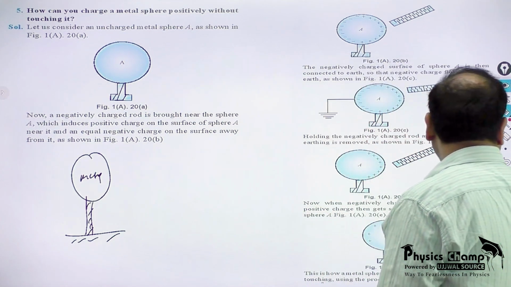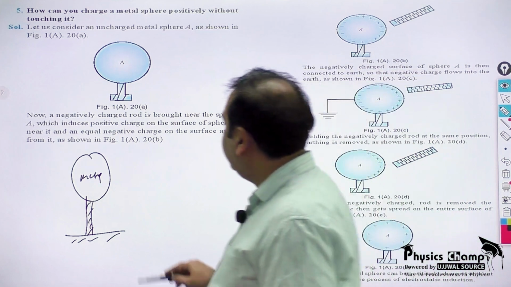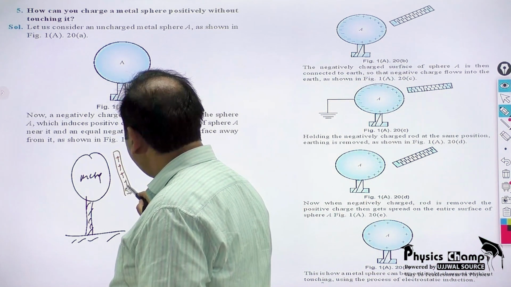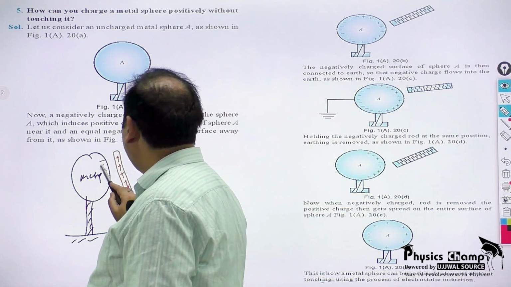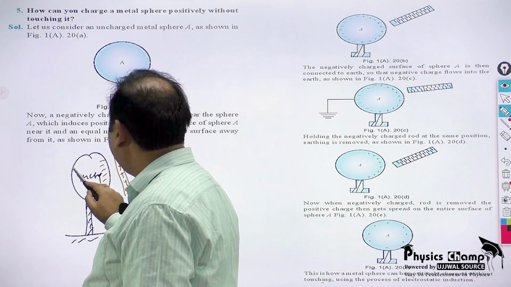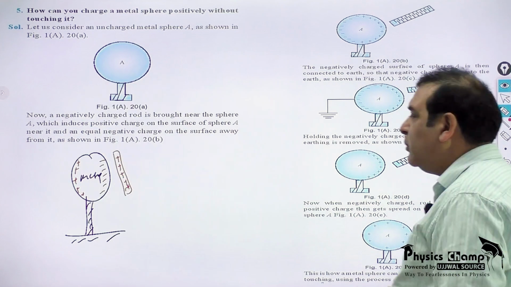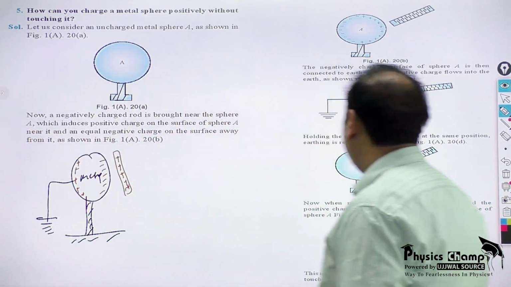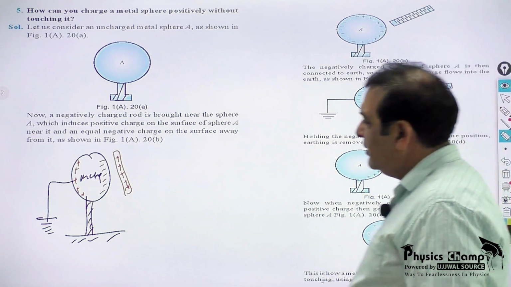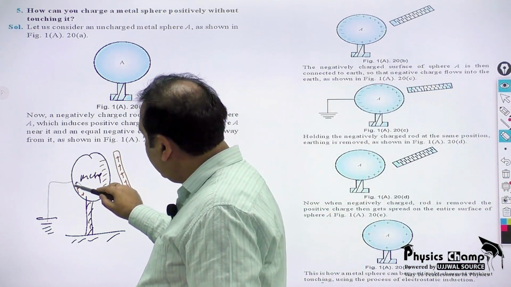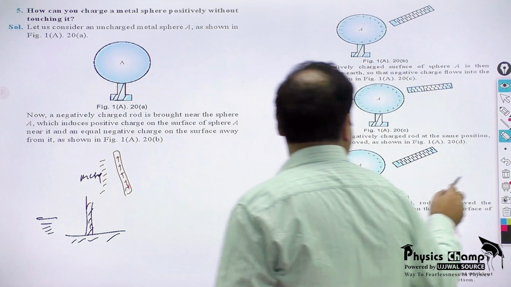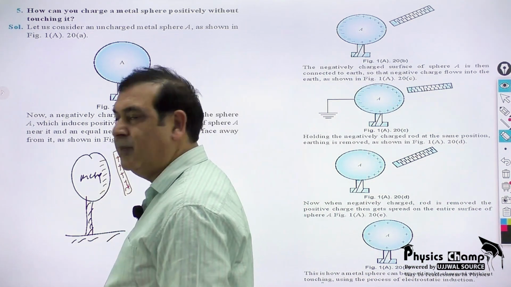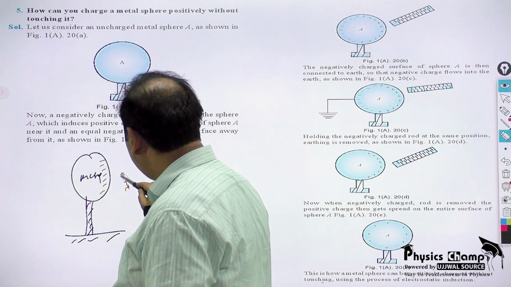So I can do one thing. I can bring a positively charged rod or a negatively charged rod near to it. If I bring it close, it will have an opposite charge here and the other charge here. And then I do one more thing. I just earth this part. If we earth this part, the whole positive charge will leak into the ground. Now I can remove this earthing, and I can also remove this charged rod.